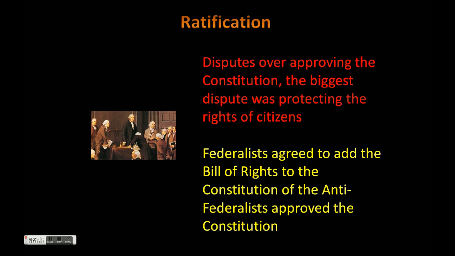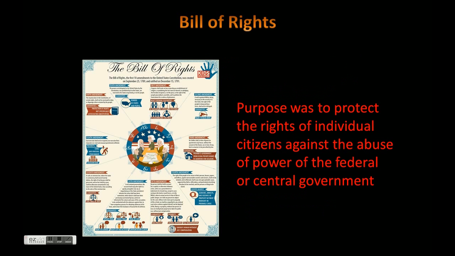Congress has the power to make laws, but then the executive branch has the power to veto the laws if they want. So each branch can oversee what the other branch does to make sure that they don't abuse their powers. Now, this caused a lot of debate. A lot of disputes came about approving the Constitution. One of the biggest disputes was protecting the rights of citizens.